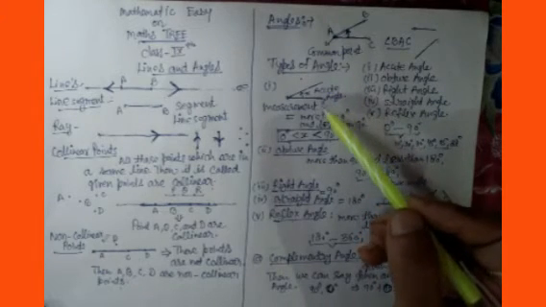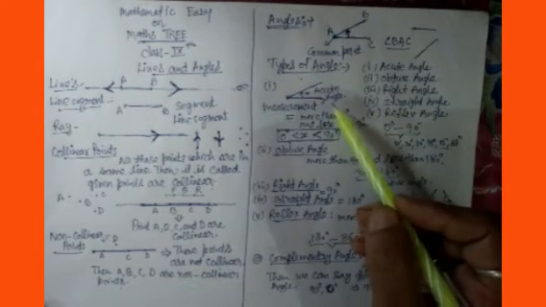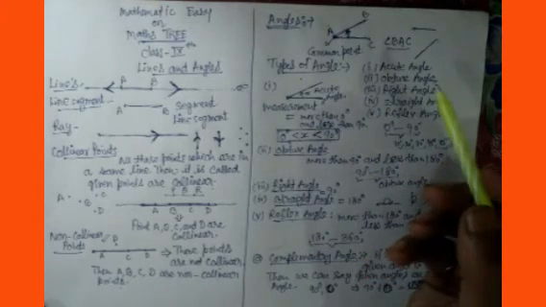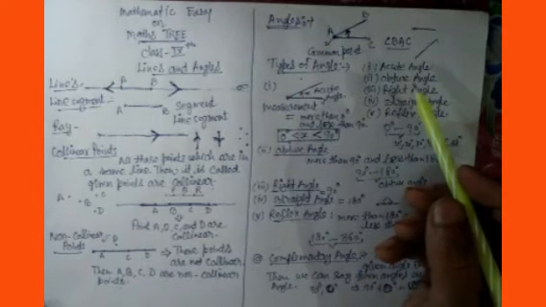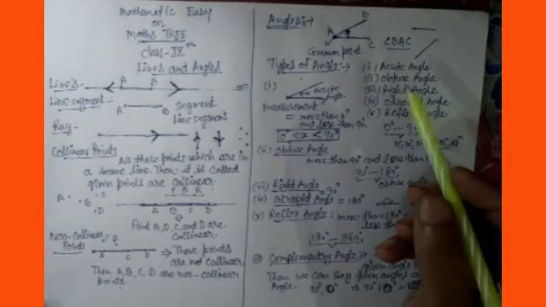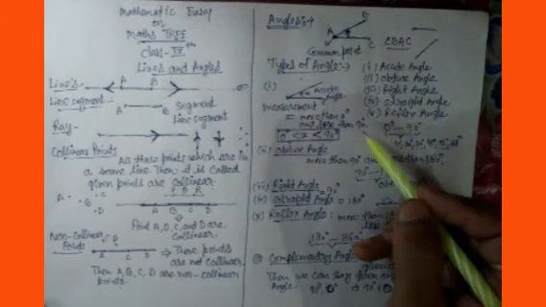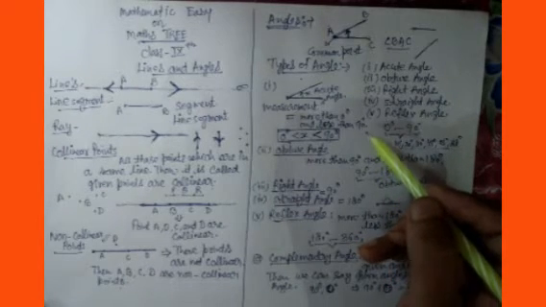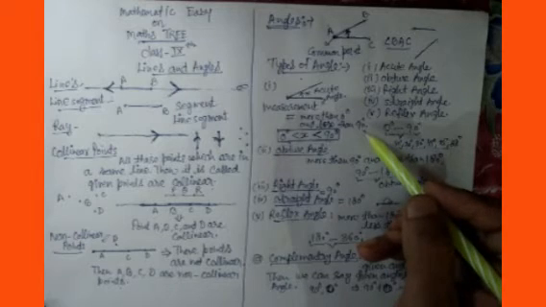Now what is an acute angle? An acute angle is one which has a measurement more than 0 degrees and less than 90 degrees. It means more than 0, so 1 degree, it can be 2 degrees, 3, 4, 15, 20, 25, up to 89. Less than 90, not equal to 90. If equal to 90, then it will become a right angle. So less than 90, it may be 89, it may be 87.